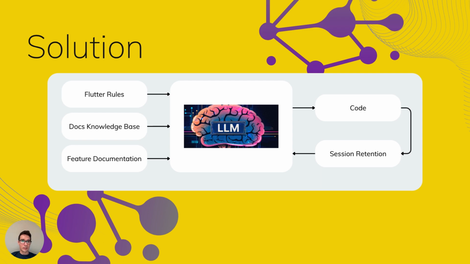So we are expecting right now that a developer has to be able to feed the LLM with three types of data. First of all, Flutter rules, which is basically how the code has to be written. Then we have docs knowledge base, which is nothing else but where do I get a proper source of information? And the third thing, which is the feature documentation, which is basically what has to be built in the bigger scope as a whole scaffold of it, not just within the prompt, but in the bigger picture, what has to be done.